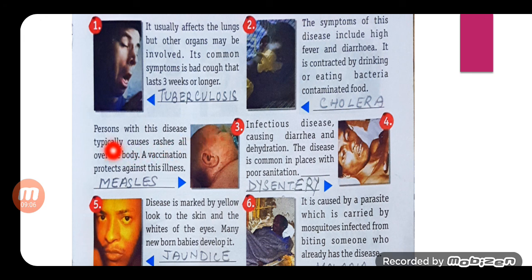Number 3: persons with this disease typically get rashes all over the body. A vaccination protects against this illness. The answer is measles. Children, before that we did not have any vaccination for measles. At that time it was dangerous, but now we have the vaccination for measles. In this disease the symptoms are rashes all over the body.